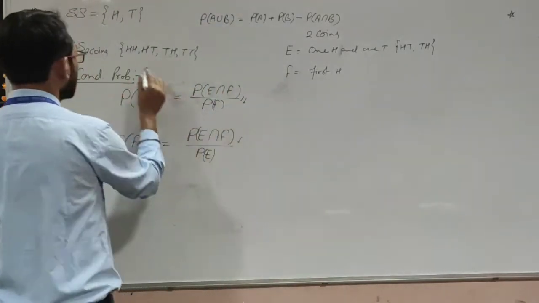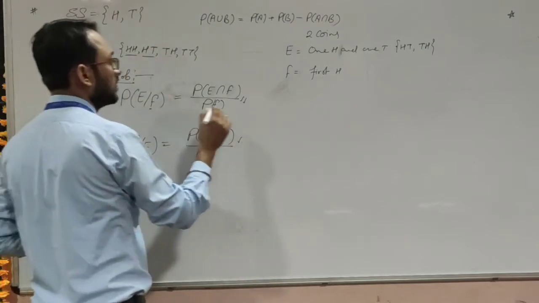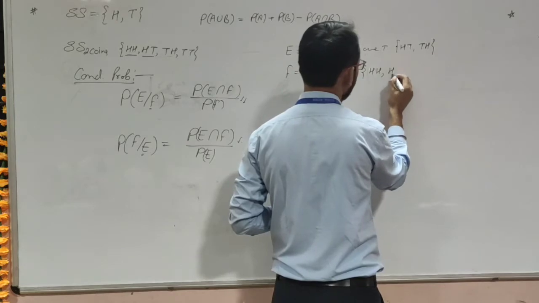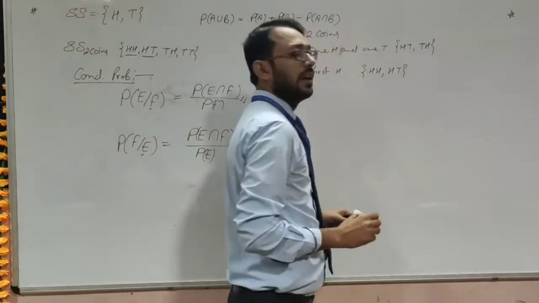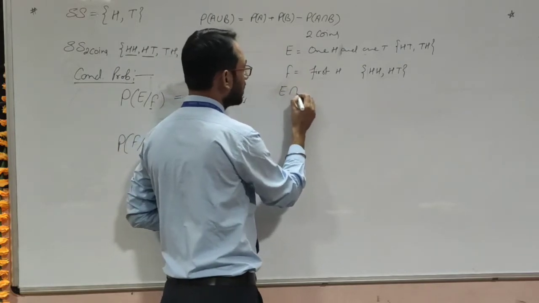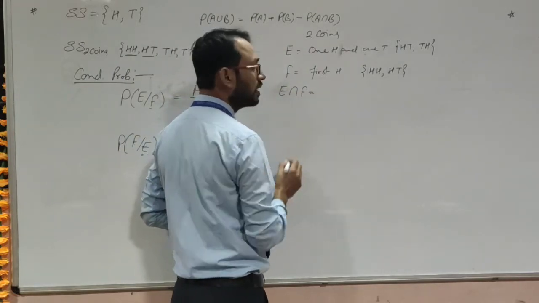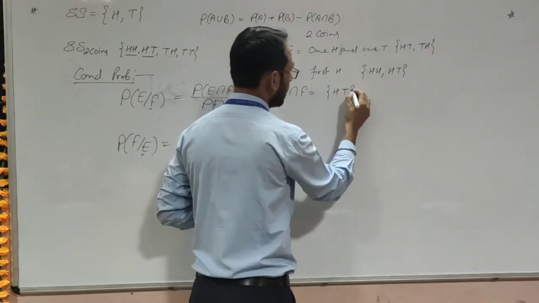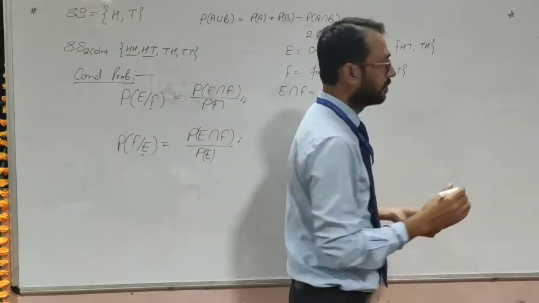The first head condition is either HH or HT. I am able to see that E intersection F is equal to HT. Now their probabilities.